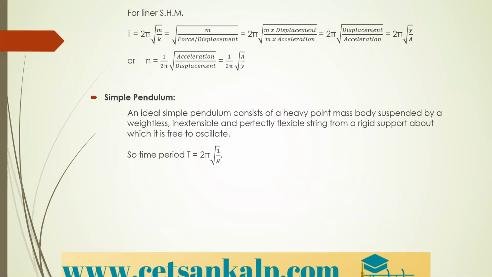So that equation only we have written in terms of mathematical terms. So time period is equal to 2 pi under root of m by k, m divided by k. K is what? Force per unit displacement. So now, force can be written as what? Mass into acceleration. So displacement will go to the numerator. Therefore, this is equal to 2 pi under root of, mass will get cancelled. Therefore, displacement by acceleration, that is nothing but 2 pi under root of y by a. So time period is also given by 2 pi root of y by a.